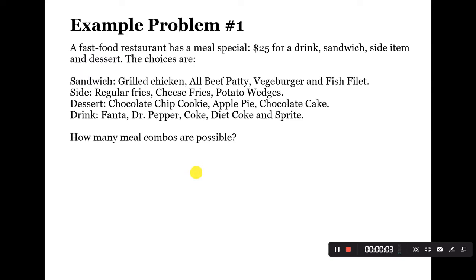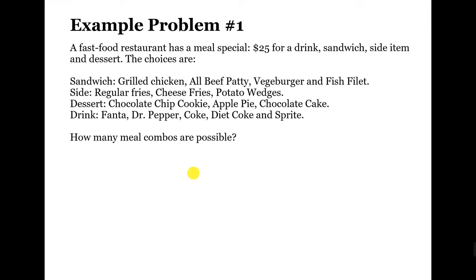For example, problem number 1. A fast food restaurant has a meal special of $25 for a drink, sandwich, side item, and dessert. Now the choices are, for the sandwich, we have grilled chicken, beef patty, veggie burger, and fish fillet.